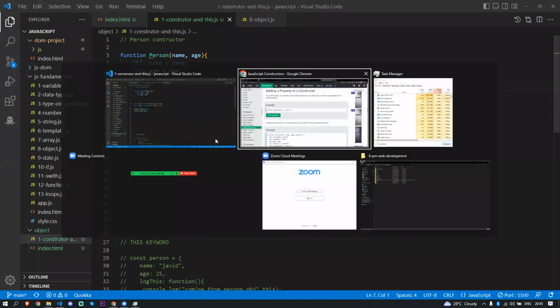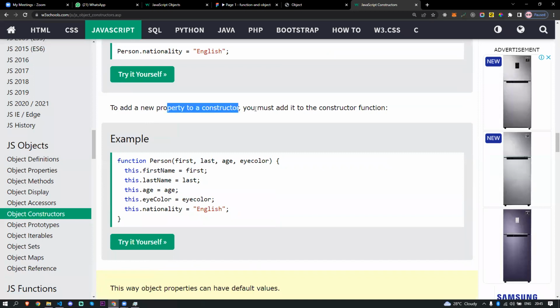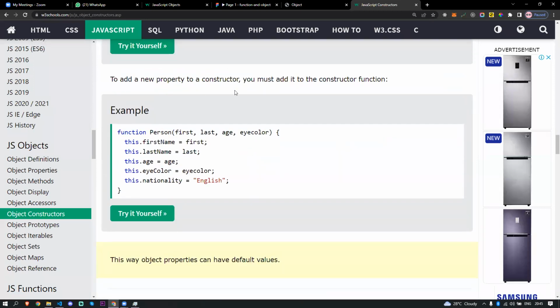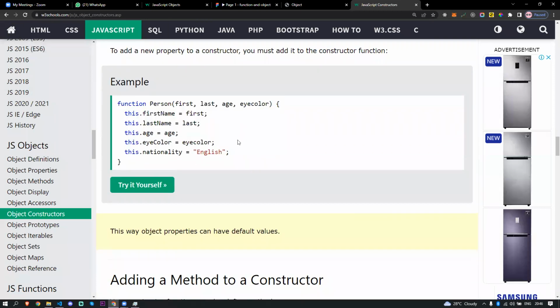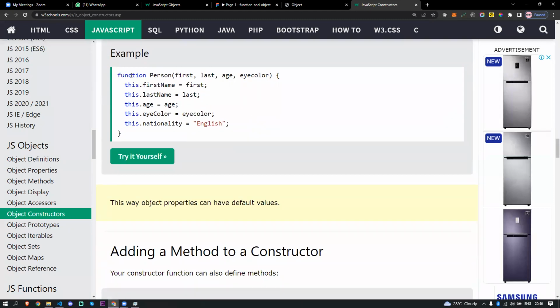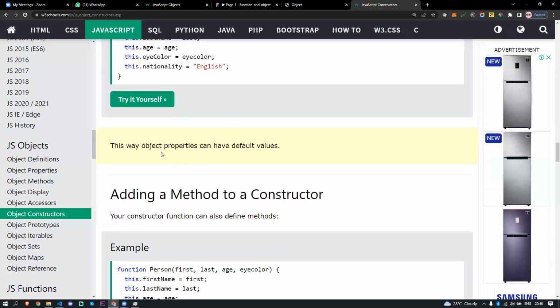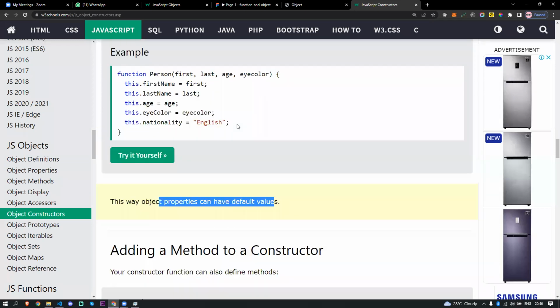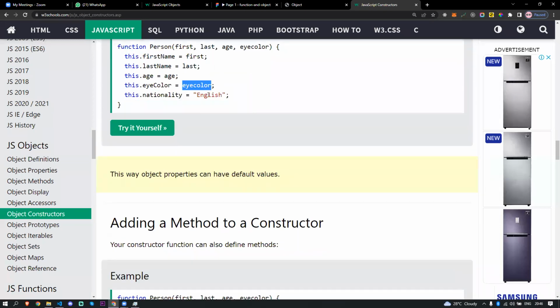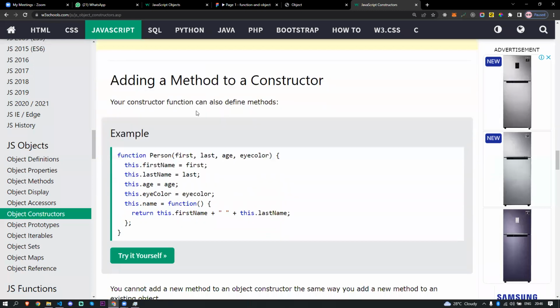When I come back here, to add a new property to a constructor, you must add it to the constructor function. What is that constructor function? That's what we're going to look at here. We already know all these things, so I came here to explain how they documented them. The function Person takes first, last, age, eye color. You see this.firstName is first, this.lastName is last, this.age is the age, and this.eyeColor is eye color. this.nationality is hard-coded data, English. This is how an object property can have a default value. They manually set a value for that property.